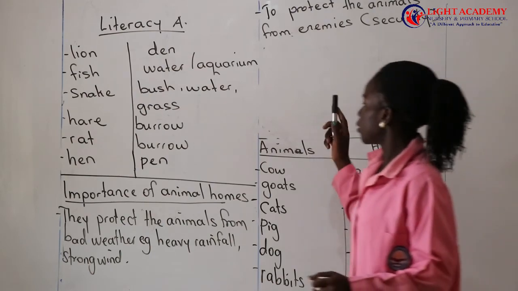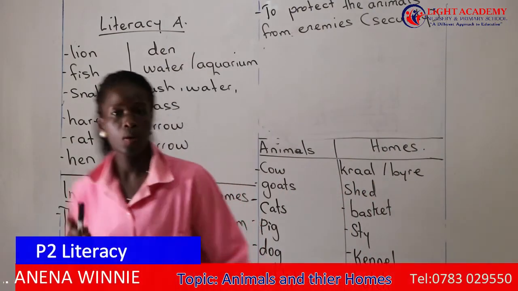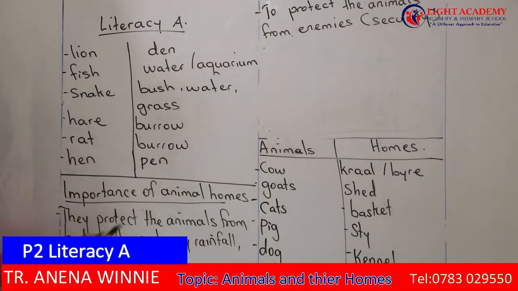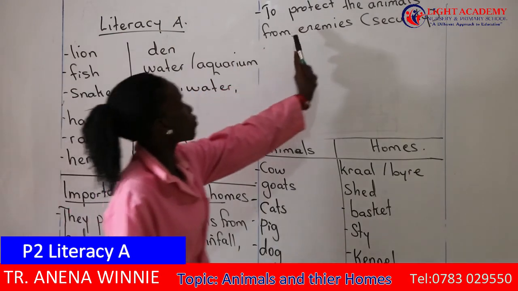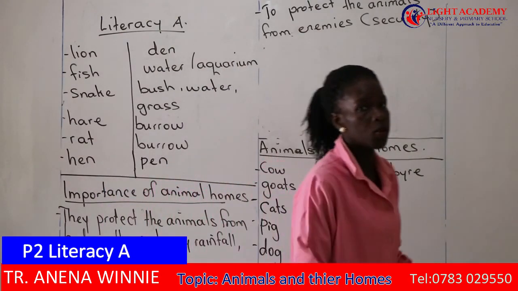So those are the two importances of animal homes. One is to protect the animals from the bad weather, like the rainfall and the strong wind. Another one is to protect the animals from their enemies, or to act as security.